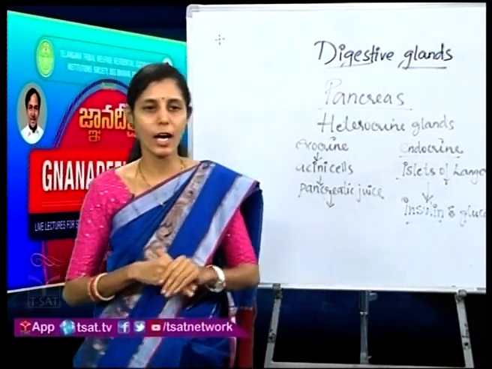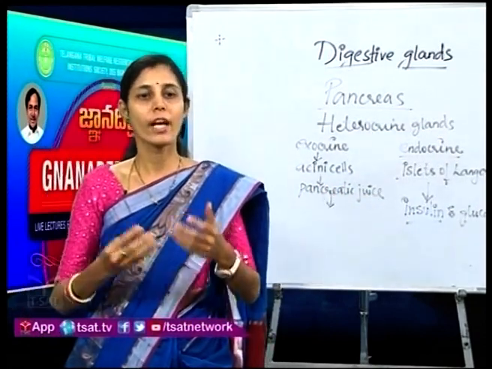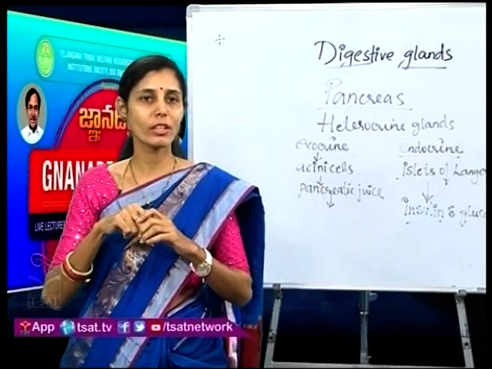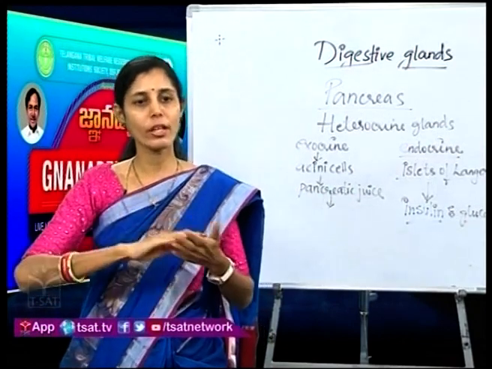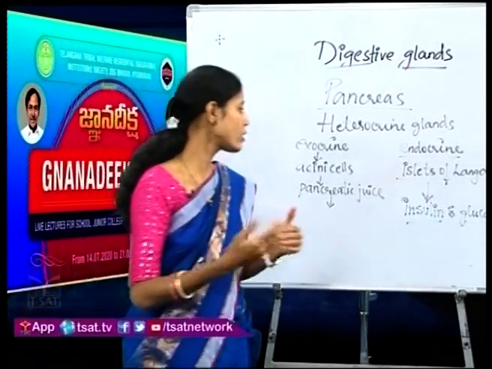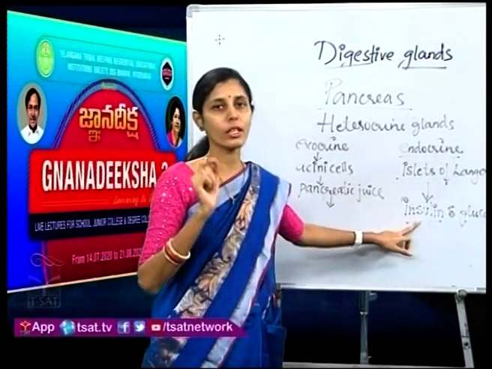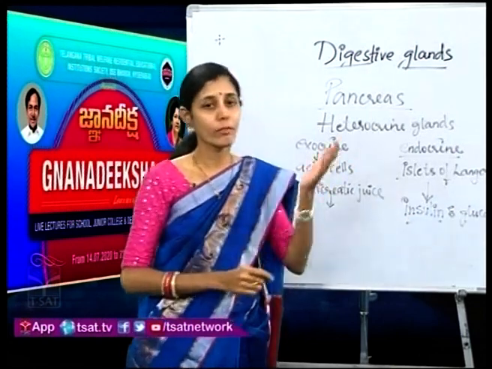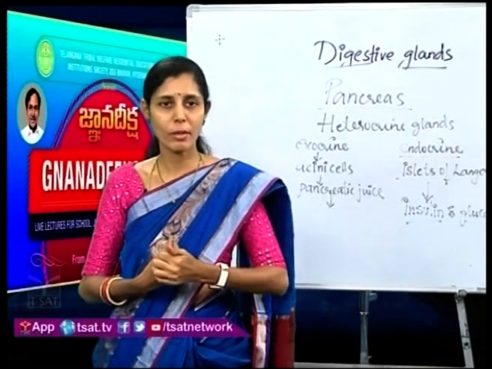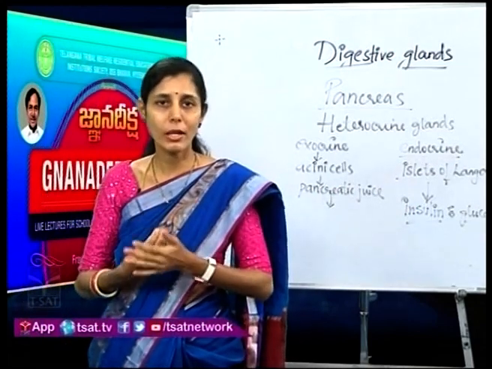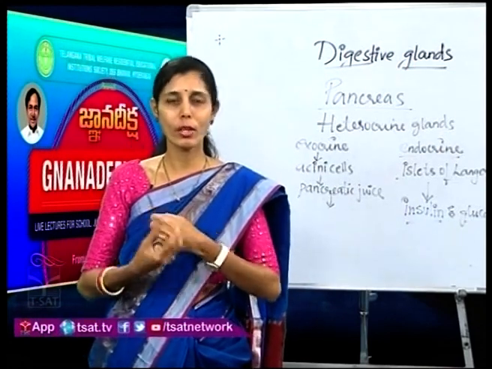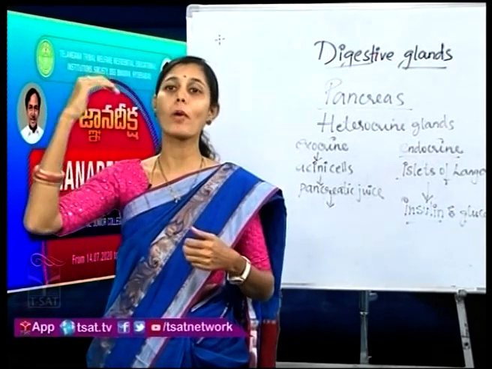Insulin is a hormone which helps in the conversion of extra glucose in our body to glycogen. I told you during the function of the liver that whatever extra glucose is there in our body is converted into glycogen for future purposes, whenever we need energy. So, insulin is the important hormone which helps in the conversion of glucose into glycogen. So, when do we say that a patient is diabetic? When that patient loses the ability to convert glucose into glycogen. You can see that whenever they go for a blood test, the glucose is above the normal level.